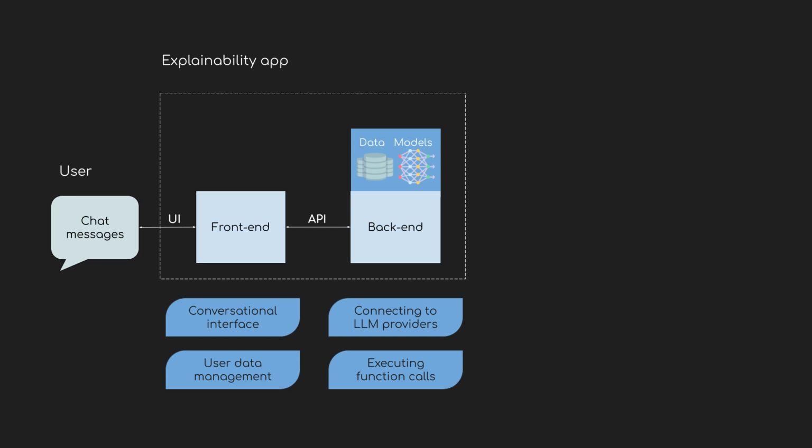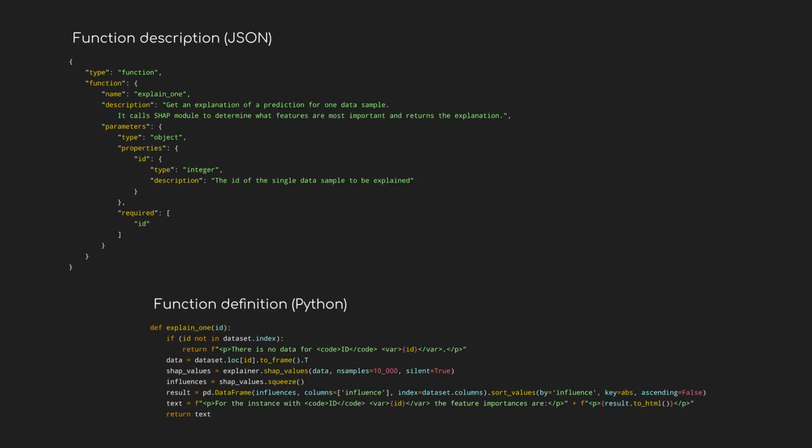Backend functions and their executions are a crucial component of the system. They enable the execution of various predefined routines on the data and model, providing deterministic results and ensuring consistency in the assistant's responses, which helps to avoid LLM hallucinations. Function specifications are described in JSON format, making them interpretable by the LLM, while the actual function definitions are implemented within the backend Python application.